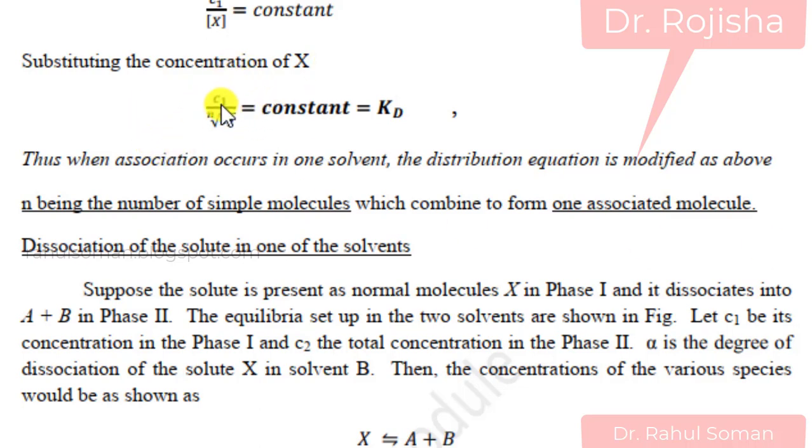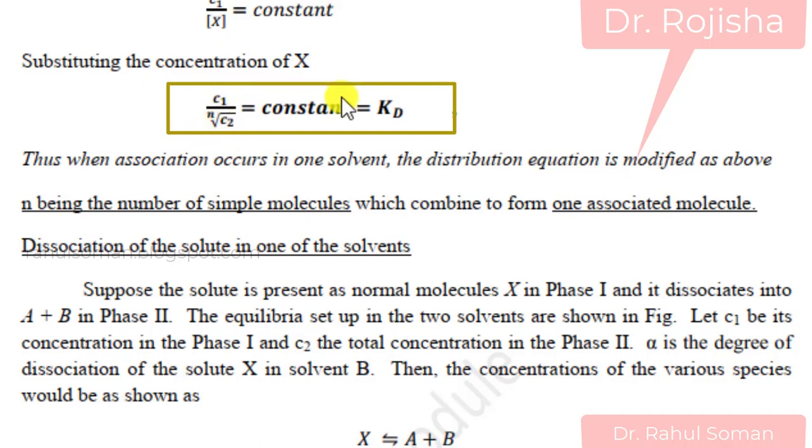So when association happens, the distribution law is like this: C1 by C2 is not a constant there. This constant will be equal to C1 by the nth root of C2. Problems may be asked like this: they will give some Kd values and ask whether the molecule is existing as associated or not.